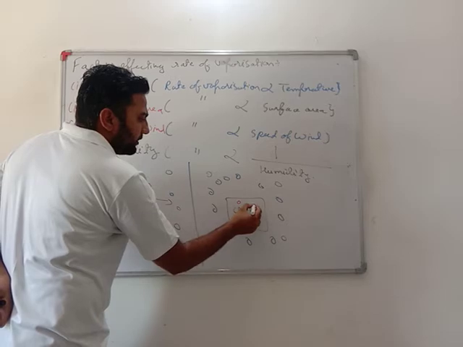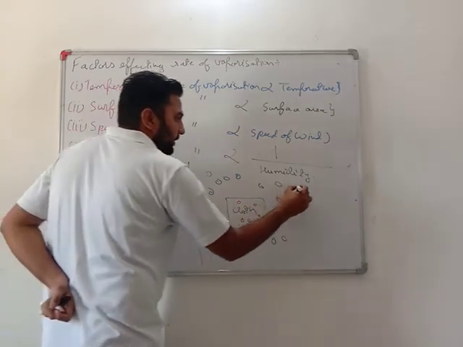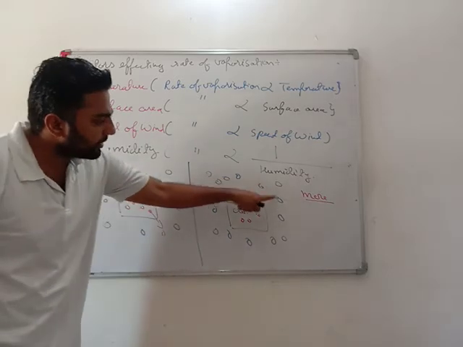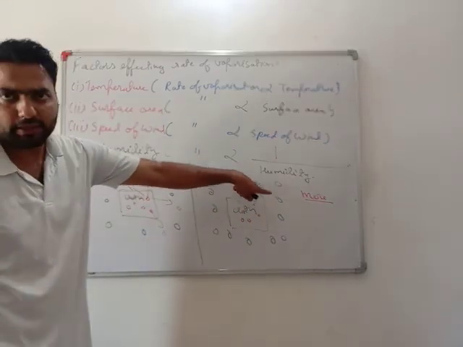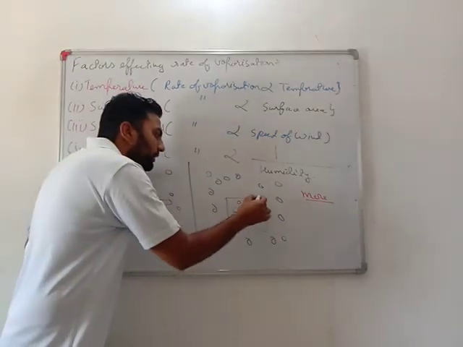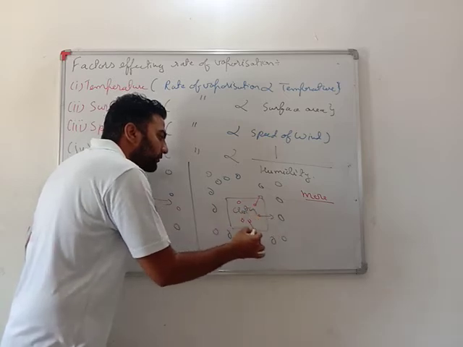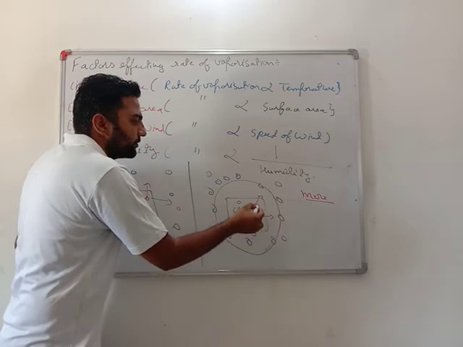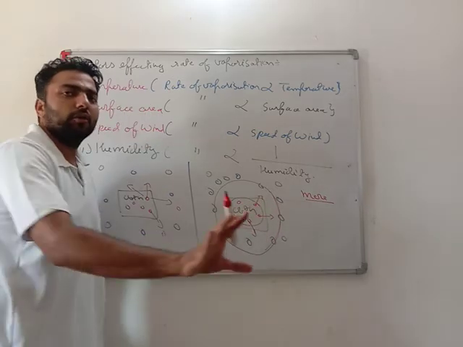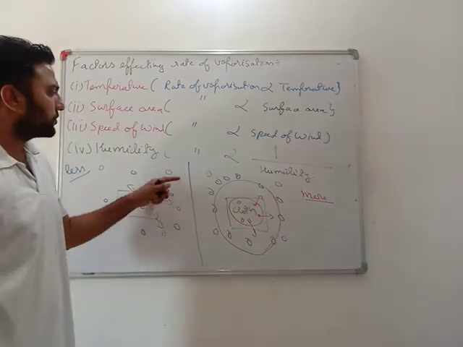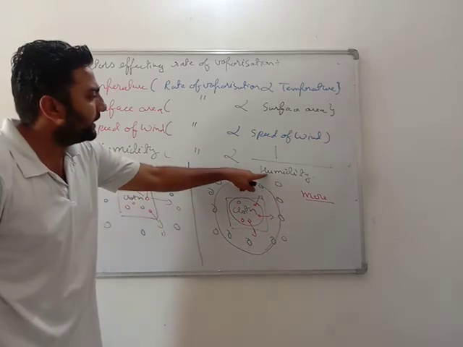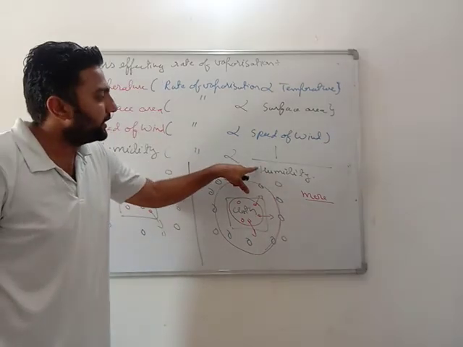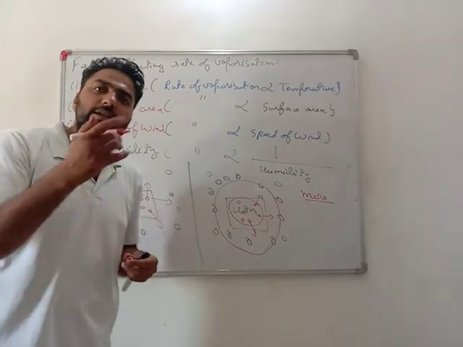But when the humidity is more, there is already a lot of water here in the air, so my water will not get enough space to escape or to come here. There is no space, so this water will remain here and no vaporization will take place. So very important: if humidity is more, vaporization is less, and if humidity is less, vaporization is more.